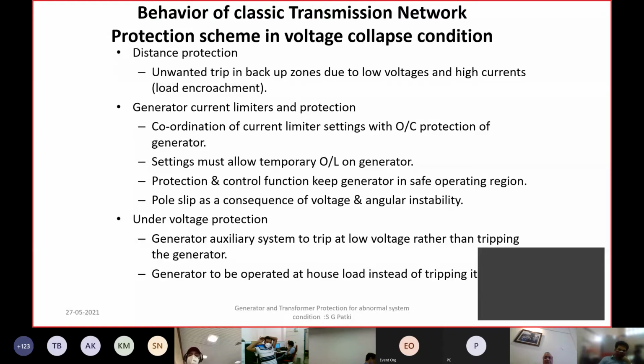There are under excitation limiters, there are MW, MVAR, that is reactive power or power factor controllers, and there are also load angle controllers on the generator excitation system. The under voltage protection on various lines and various auxiliaries of the generator needs to coordinate so that the corrective action from the AVR will take effect, and you don't get unnecessary tripping due to some large auxiliary tripping on under voltage.